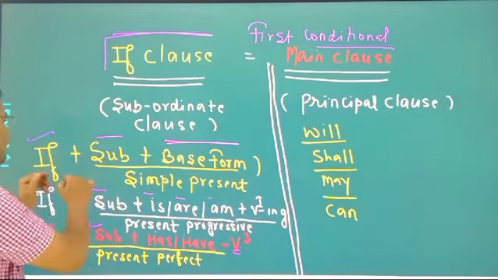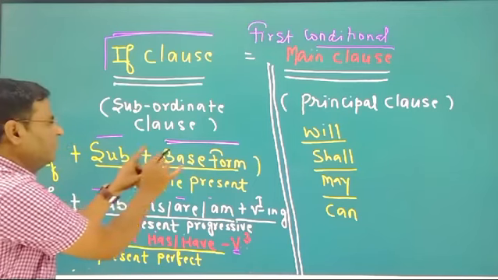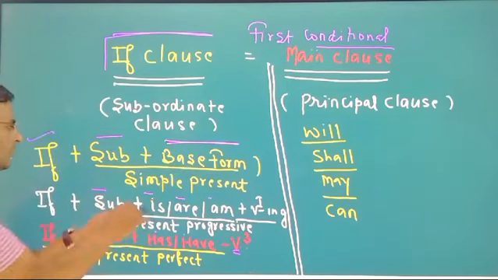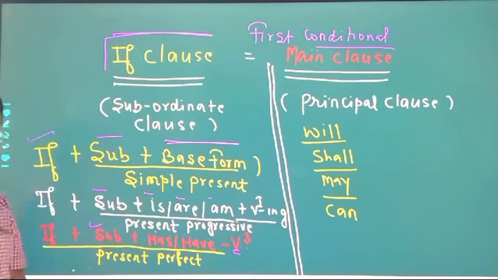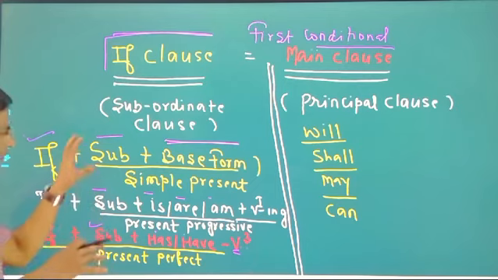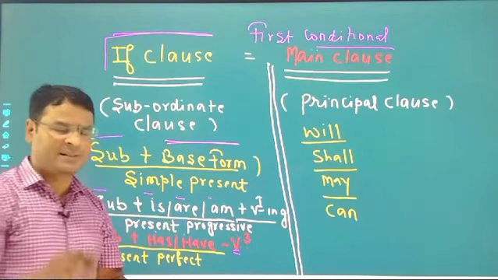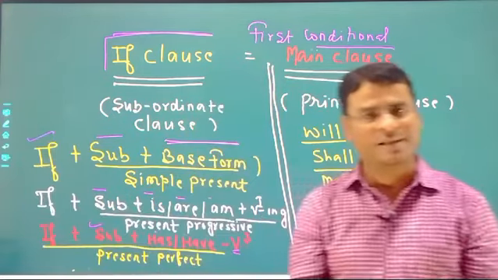Now once again, just try to understand. If, subject, base form of the verb, the first form of the verb, simple present. If your subject is singular, you have to use s or es. If your subject is plural, you don't use s or es. If you talk about the negative of simple present, for negative we use does